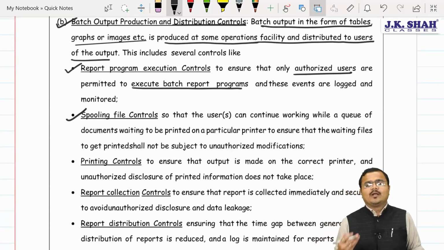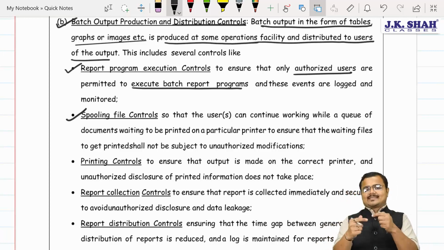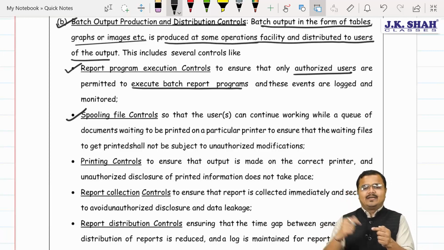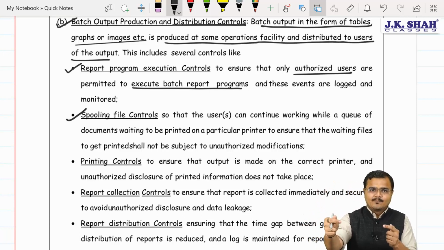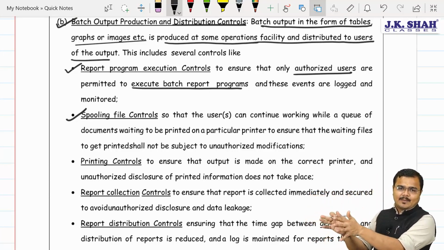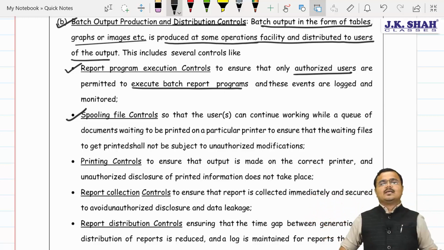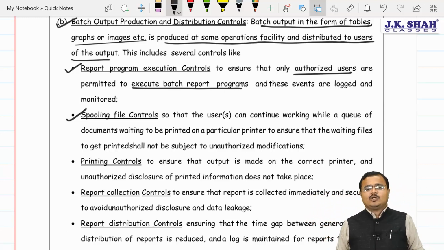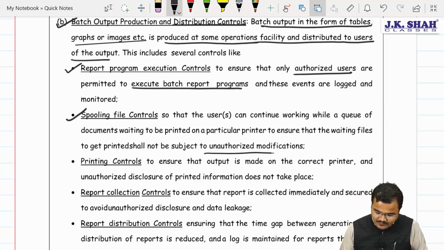We know spooling refers to simultaneous peripheral activity, step by step, one by one. So all those documents which are currently getting printed on the printer, we also prepare the list of documents that are waiting to be printed on a particular printer. Understood? And we don't allow the printers permanent storage, otherwise it will lead to hacking, that is, unauthorized modification.